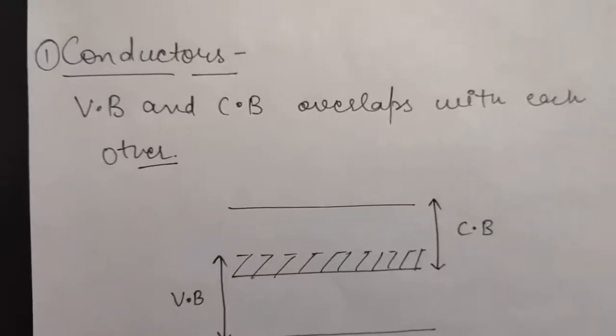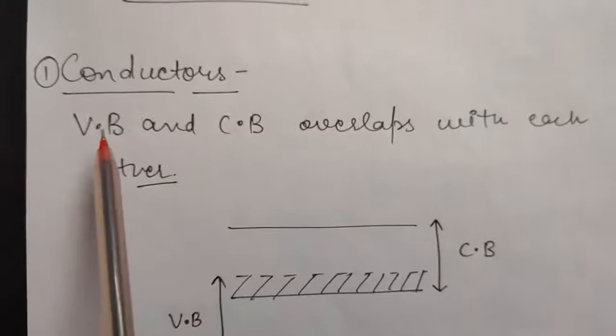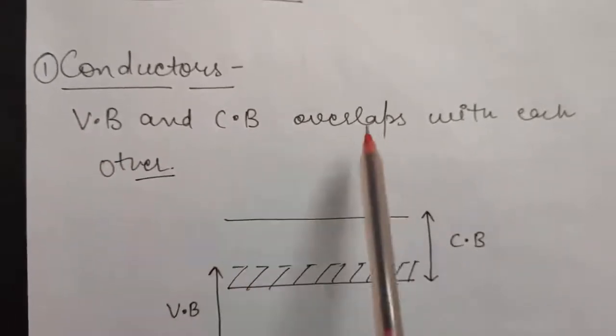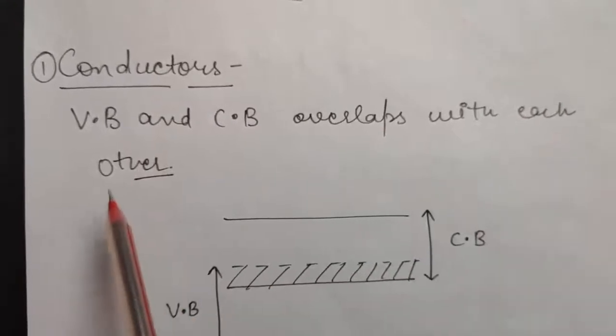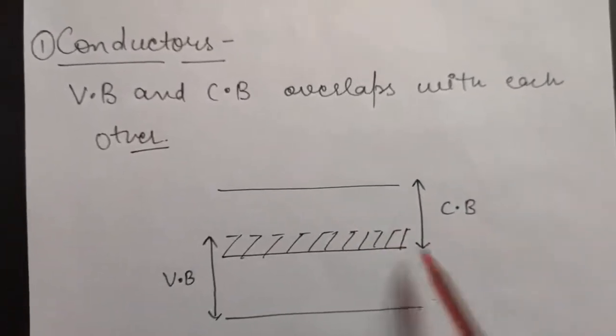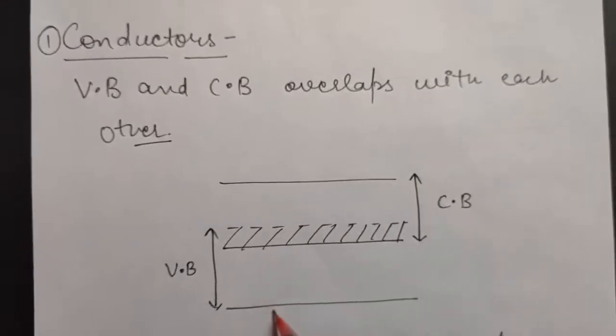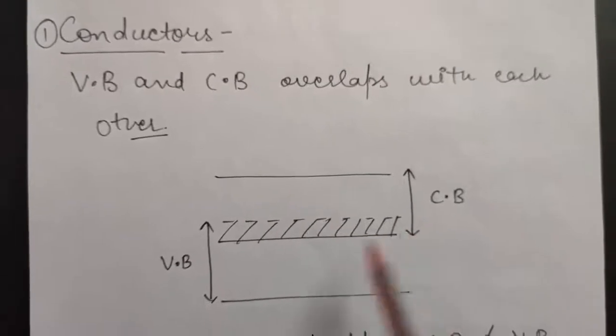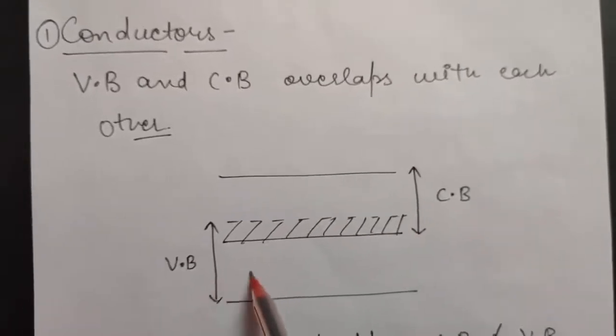Now, conductors are those materials in which valence band and conduction band overlap with each other. For example, this is your conduction band and this is your valence band. As you can see, they are overlapping with each other, and there are always electrons present in valence band.